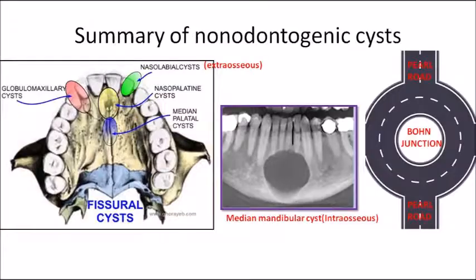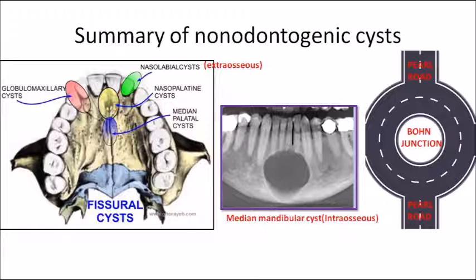Clear? Now let me give a summary of the non-odontogenic cysts. You should relate and study them. When you relate and study, it will be extremely helpful in the case of MCQs. So the first picture is showing the non-odontogenic cysts, the intraosseous variety.